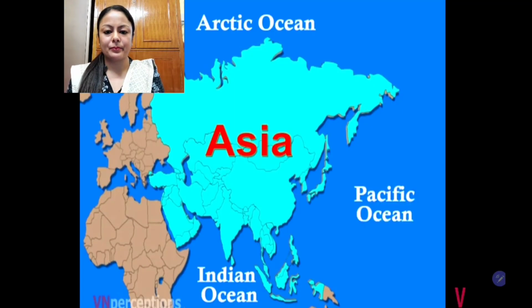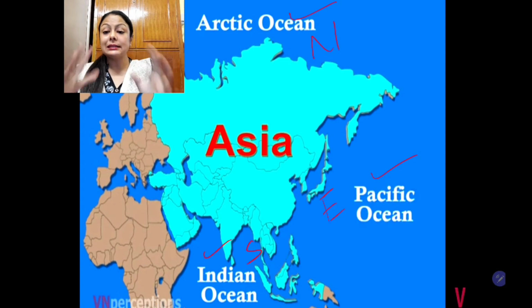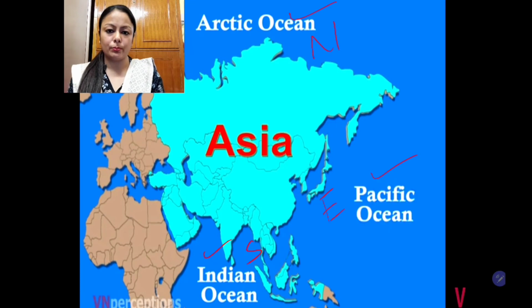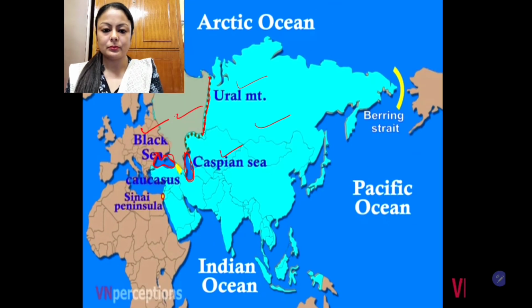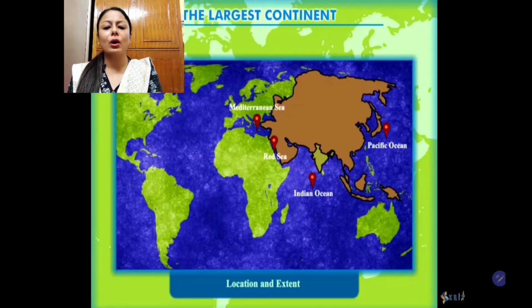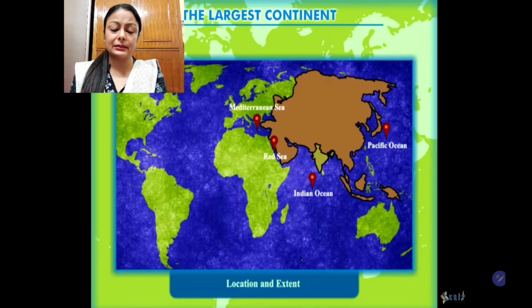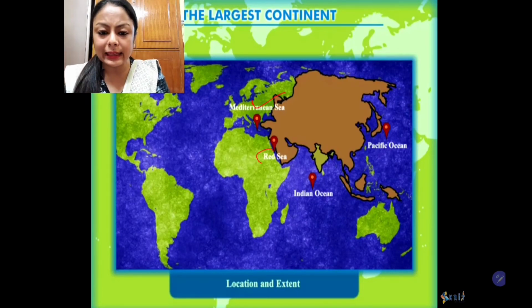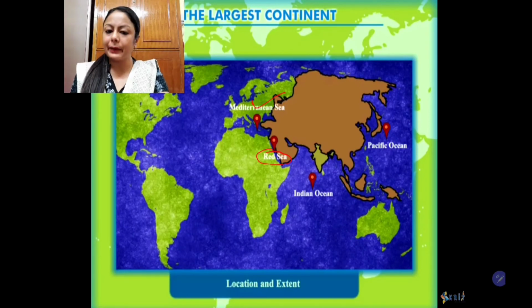Let's see the map. So these are the water bodies. Arctic Ocean in the north, you can see the Pacific in the east, Indian Ocean in the south. So these are the major large water bodies, the oceans. There are several small water bodies surrounding the continent. We can see here the Mediterranean Sea in the southwest, and here is the Red Sea. It separates Asia from Africa.